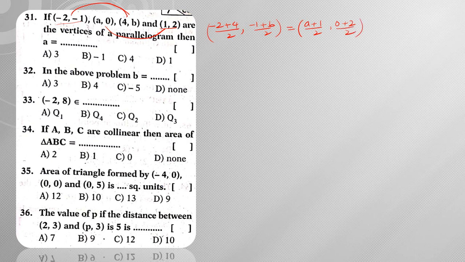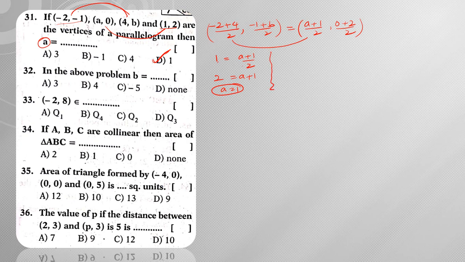Since I need the value of a, I need to compare the x coordinates. What am I going to get? 4 minus 2 is 2, 2 by 2 is 1. So 1 is equal to (a + 1)/2. On simplification, cross multiplication, 2 ones are 2 is equal to a plus 1. So from this, a is equal to 1, right? So here, since a is asked, a is equal to 1.